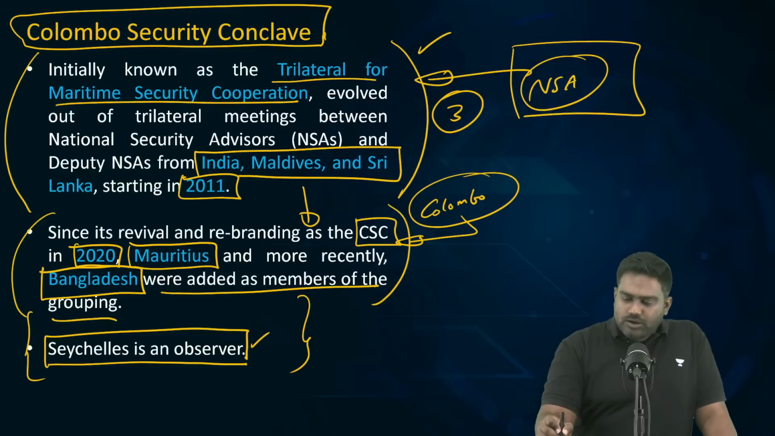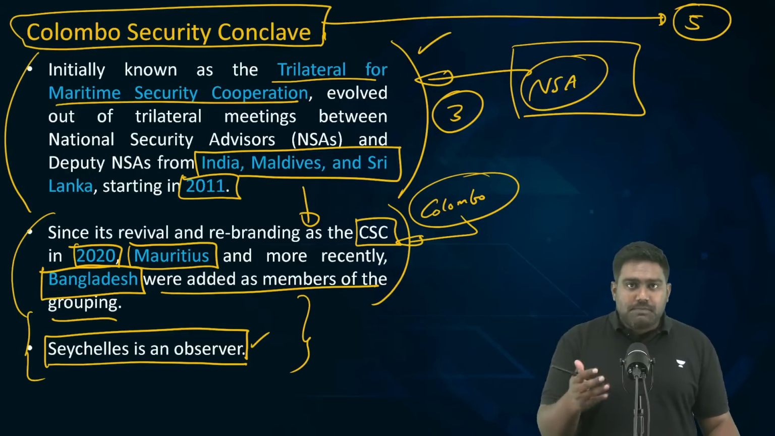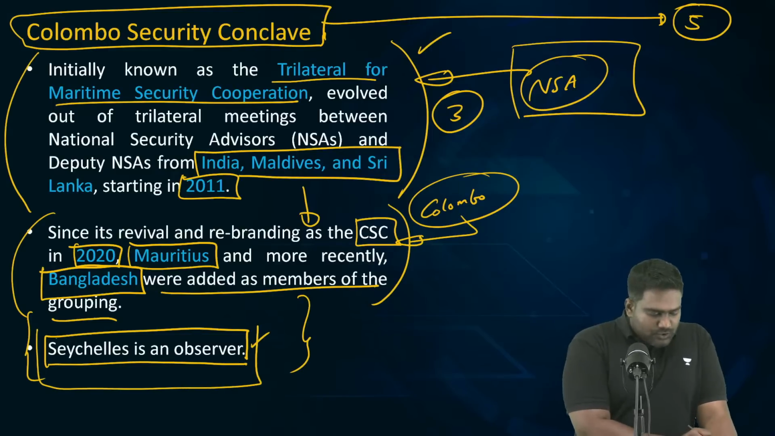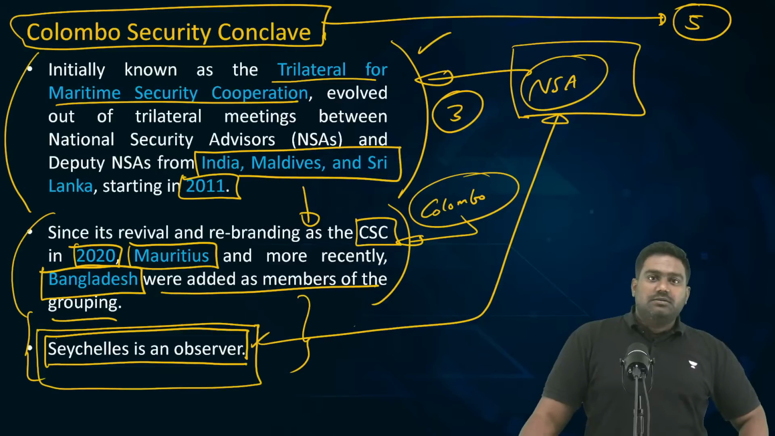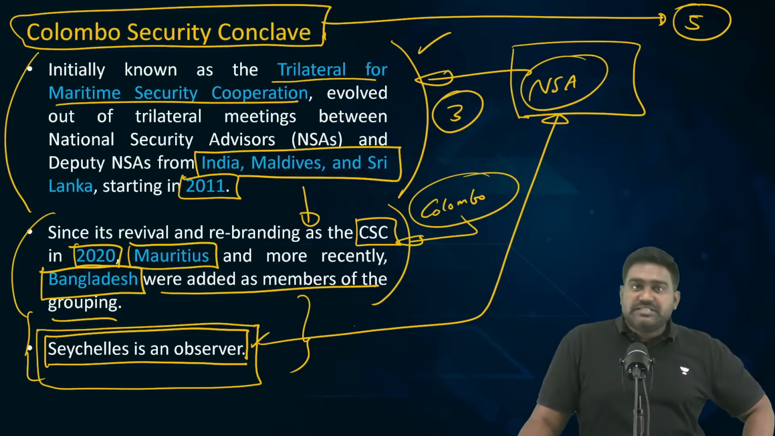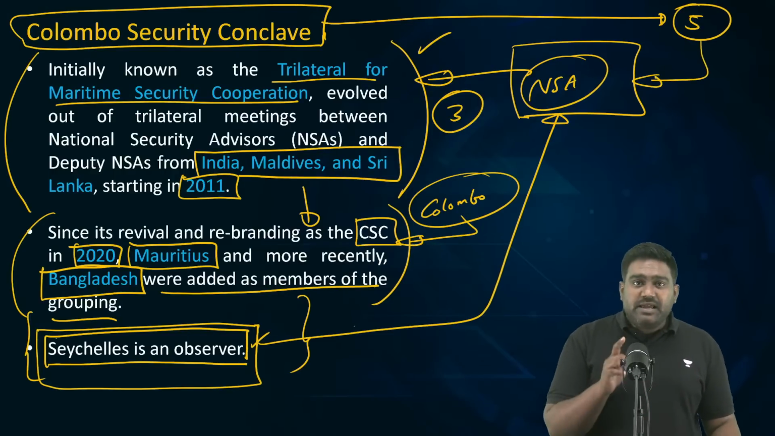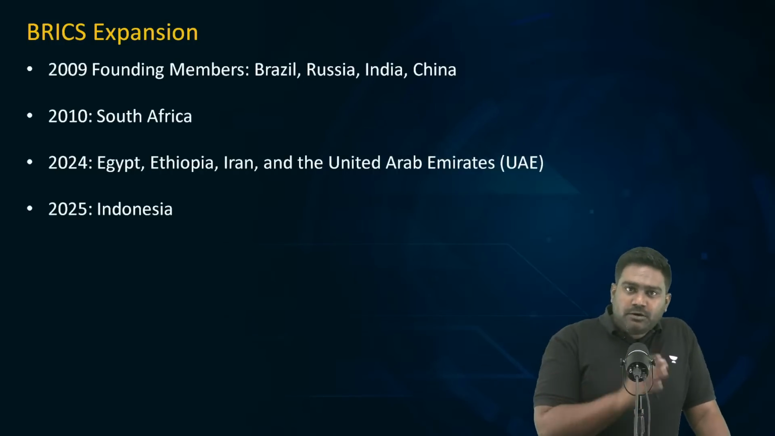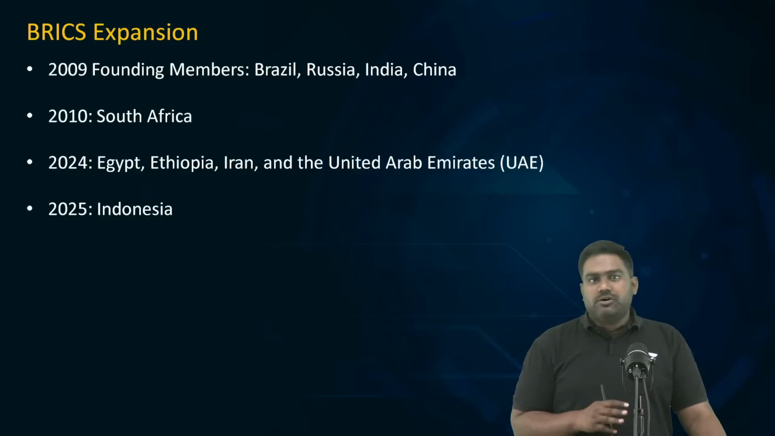So today, the Colombo Security Conclave has 5 member countries: India, Sri Lanka, Maldives, Mauritius, and Bangladesh. Seychelles is the only remaining observer right now. Clear? So it's a platform for national security cooperation. The National Security Councils, the NSAs of these countries, along with the entire security establishment, the armed forces, the intelligence agencies, all get a platform here to cooperate with each other to tackle the threats facing the Indian Ocean region, be it cybersecurity, tackling piracy, drug trafficking, terrorism and radicalization. All these issues are dealt with by the Colombo Security Conclave.